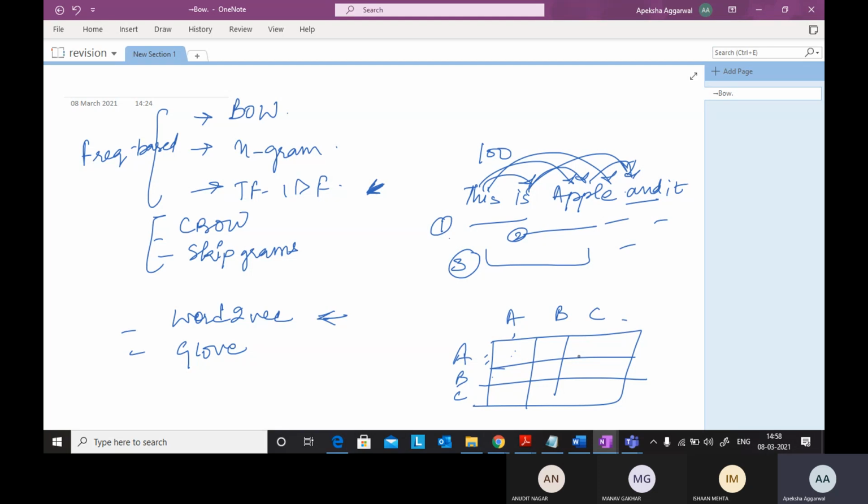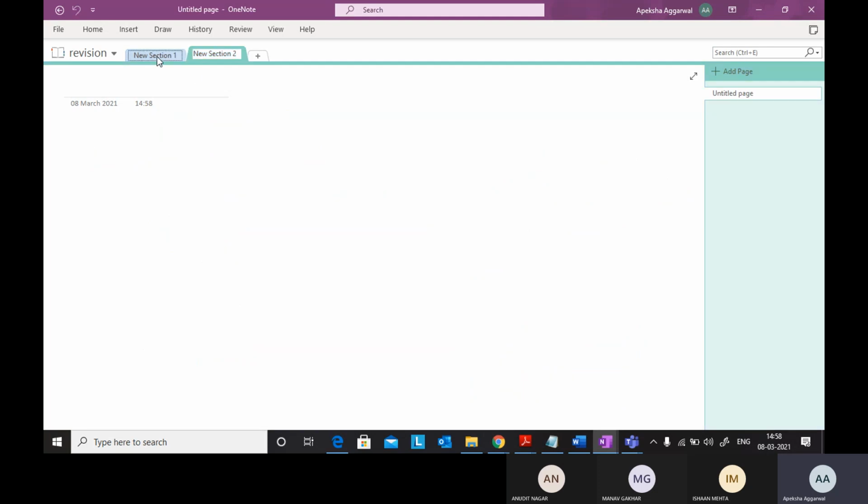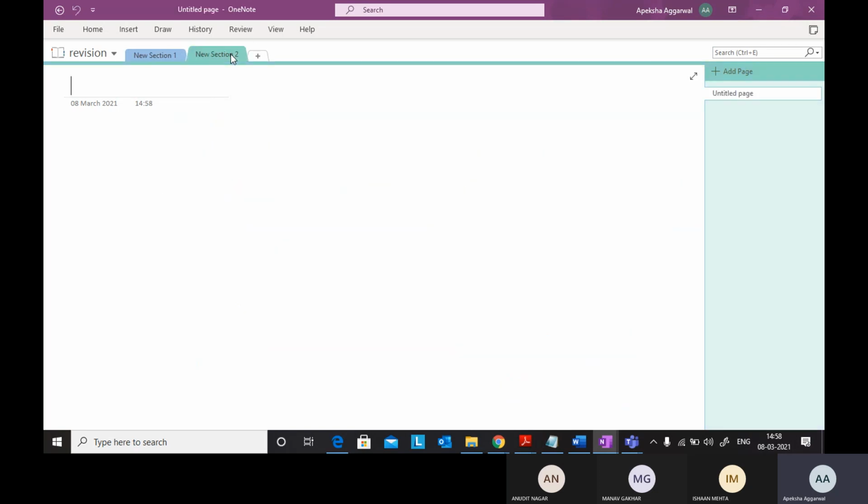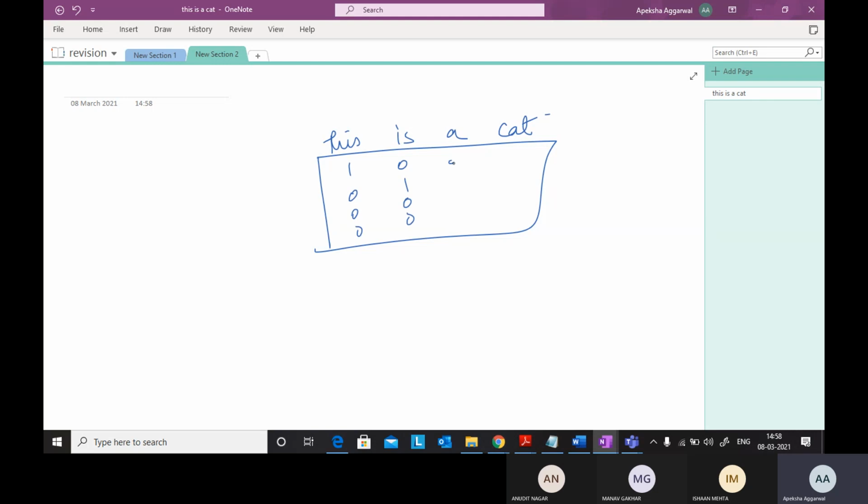Then we have encoding and embedding. You already know, in encoding you have frequency counts. In embedding you have features. In encoding, for each and every word you are writing so many entries. Okay, this was a sentence, and your vocabulary was, this is a cat, so 1 0 0 0 0 1 0 0 0 0, so many zeros, a sparse representation with very huge dimension.